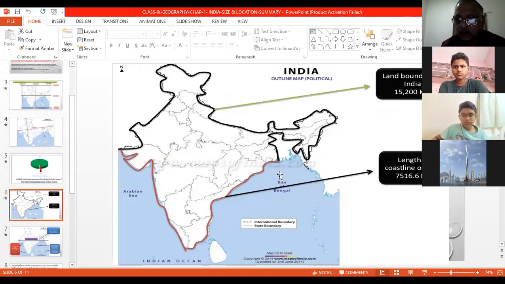You can see the south is coastline and the north is land boundary. Here are Andaman and Nicobar and here Lakshadweep. Both contribute to this coastline. Most of the south has the coastline, and most of the north and east has the land boundary.